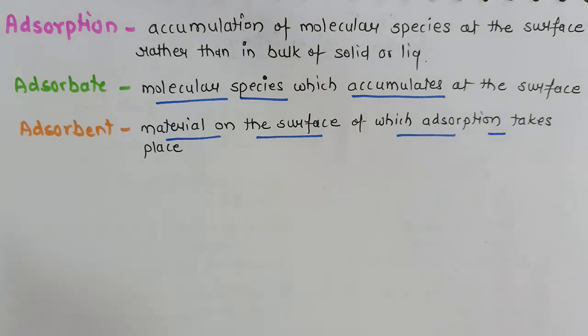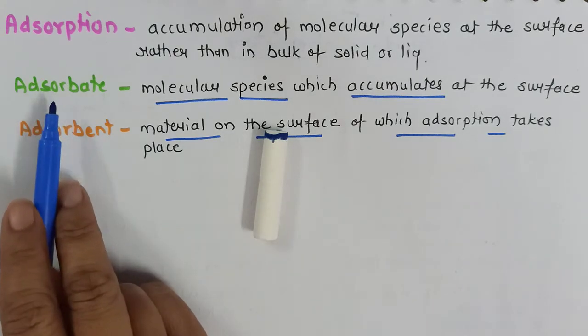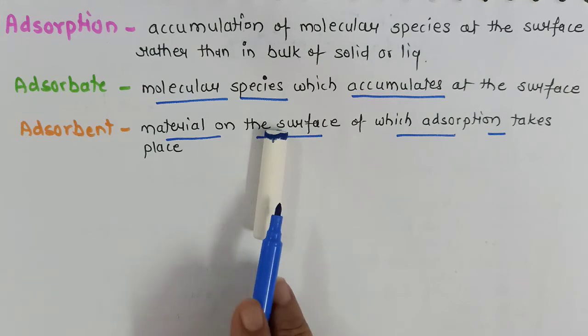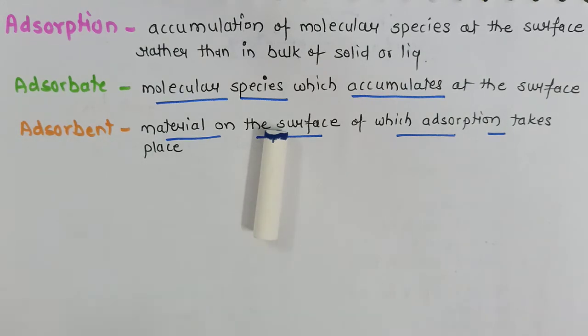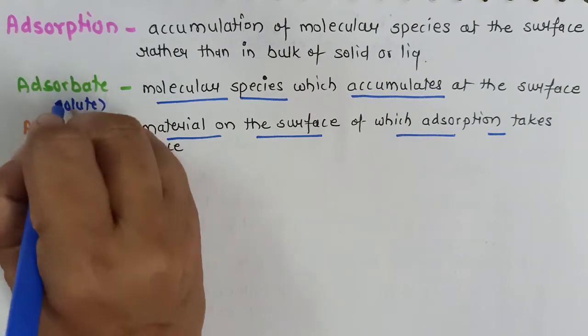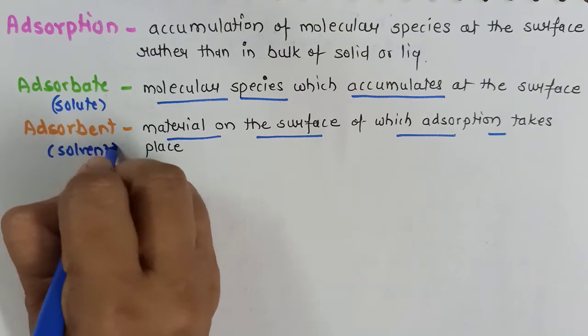For example, in our example of chalk, the particles of ink will be called adsorbate as they are getting accumulated on the surface, whereas this piece of chalk will be called adsorbent as on the chalk the ink particles are getting adsorbed. To correlate it with solute and solvent, adsorbate is generally like a solute and adsorbent is generally like a solvent.